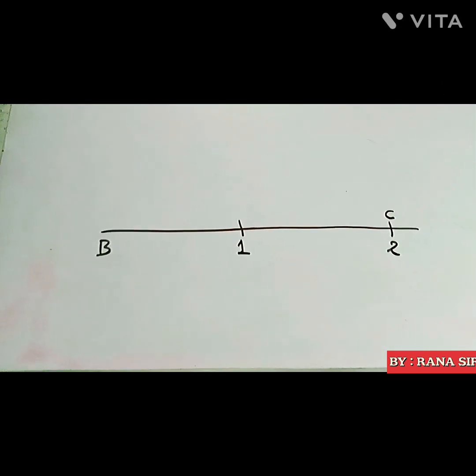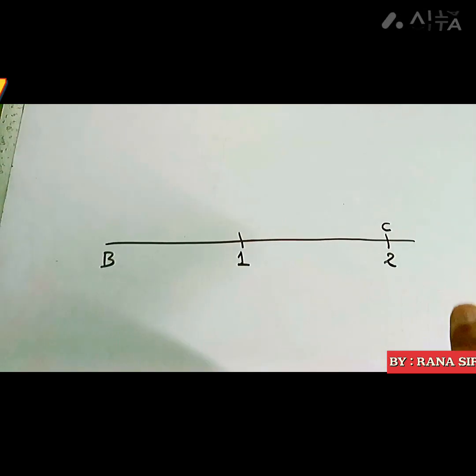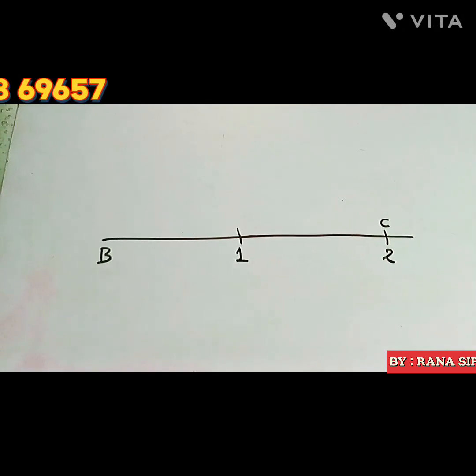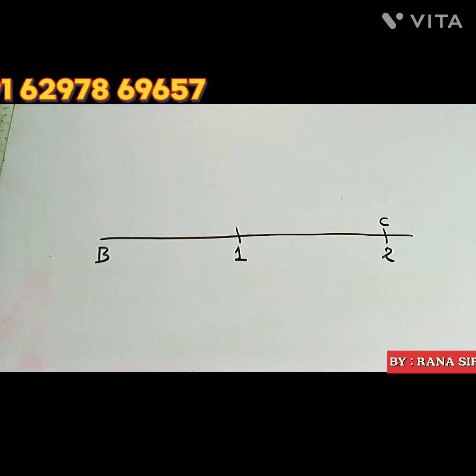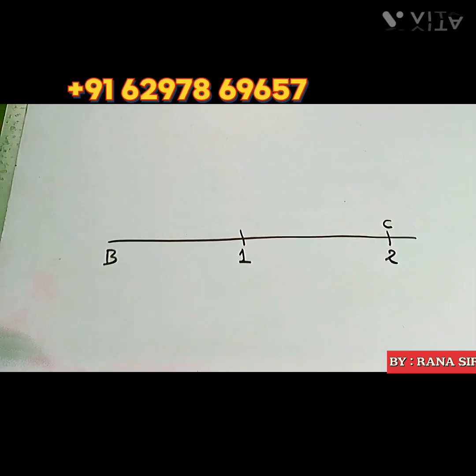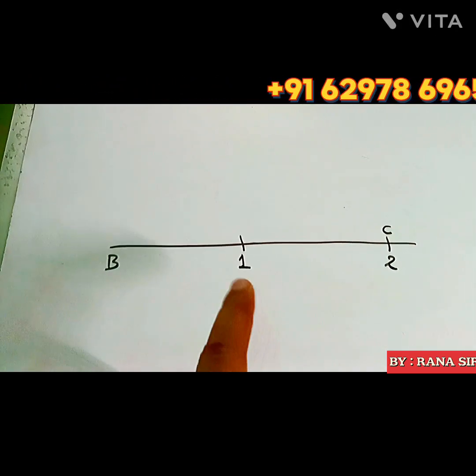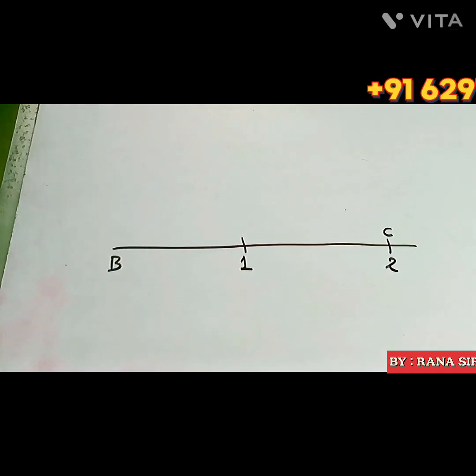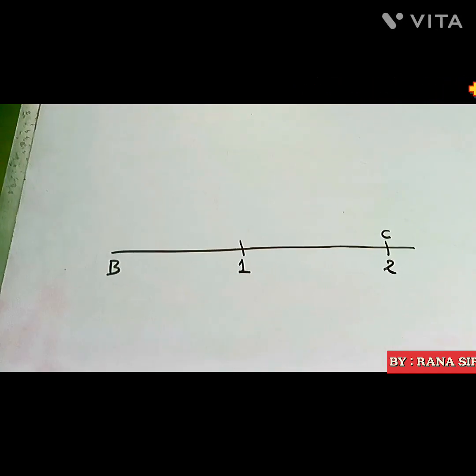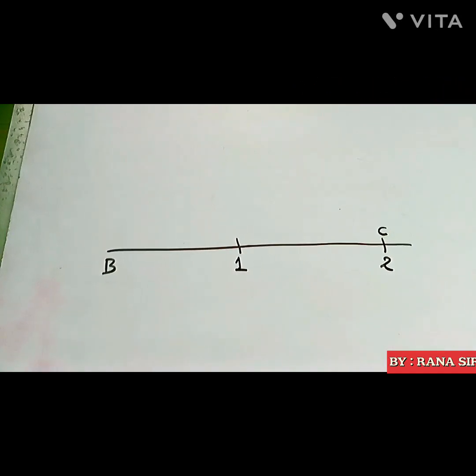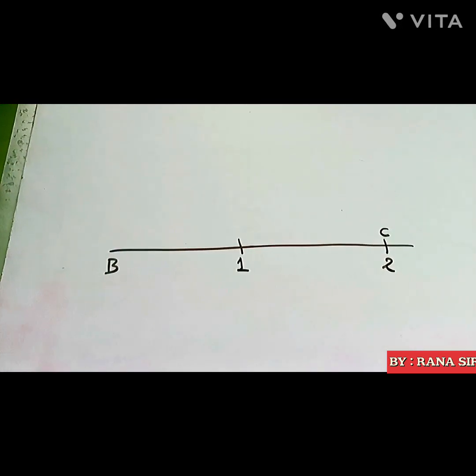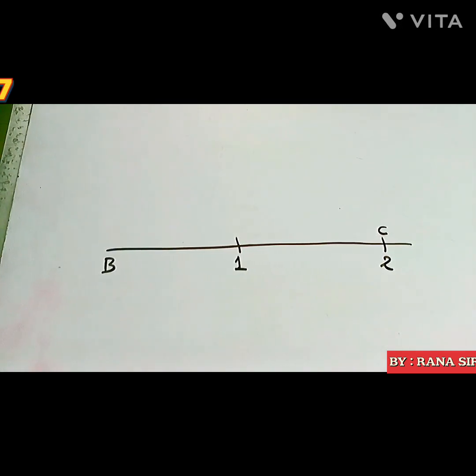For this, you first draw a line, and with the help of a compass, take 1 unit, and draw an arc from 1 without altering the compass, taking the same arc. So this point C becomes 2 units. This is step number 1.